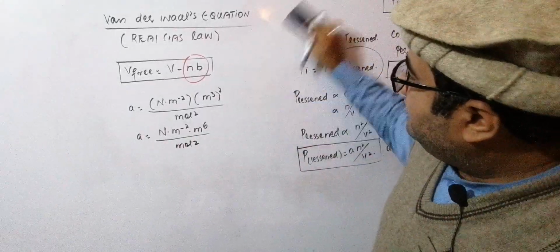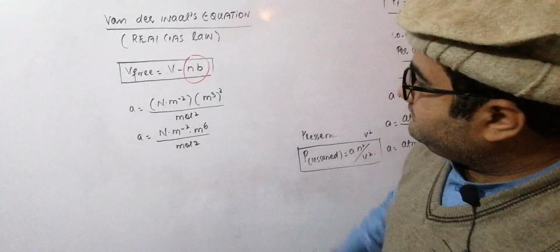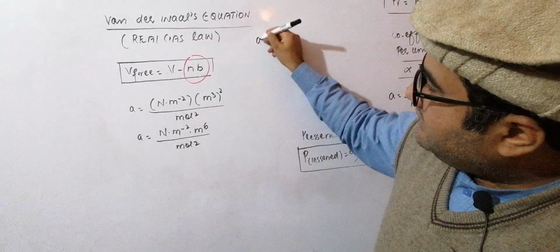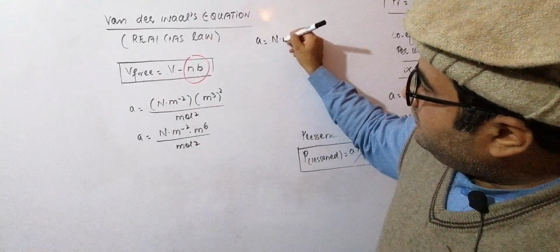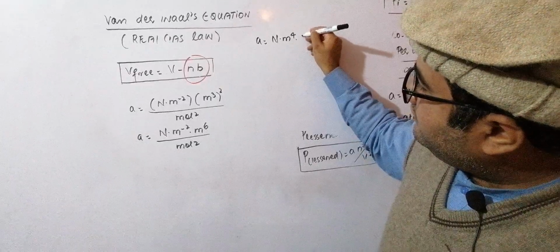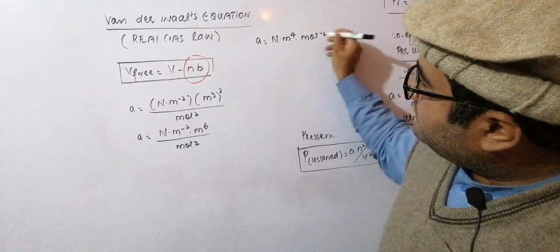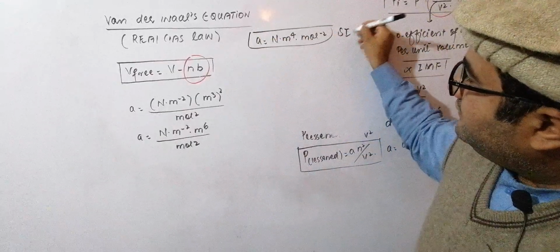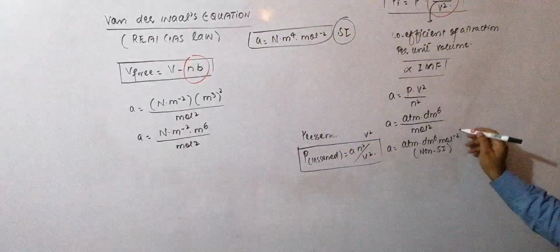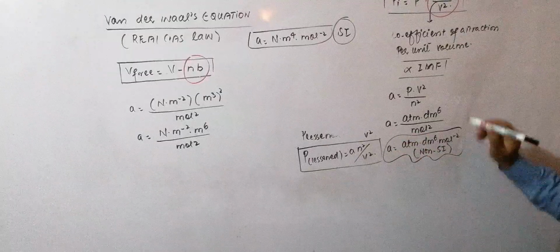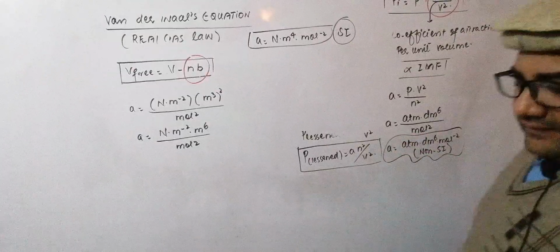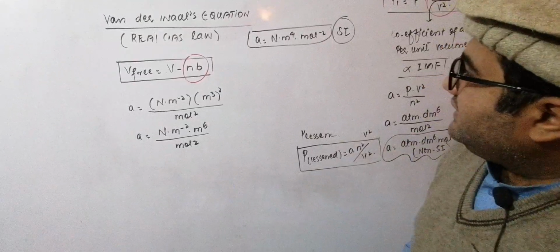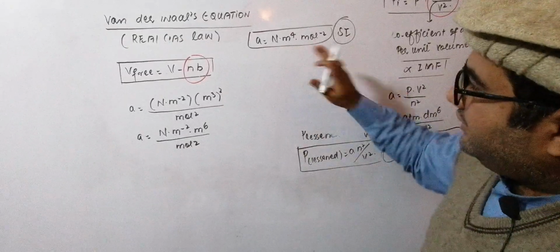When you rearrange it, A is equal to Newton meter raised to power 4 mole minus 2. So this is the unit of A in System International, while the other one is the unit of A in non-SI. So this was about A.